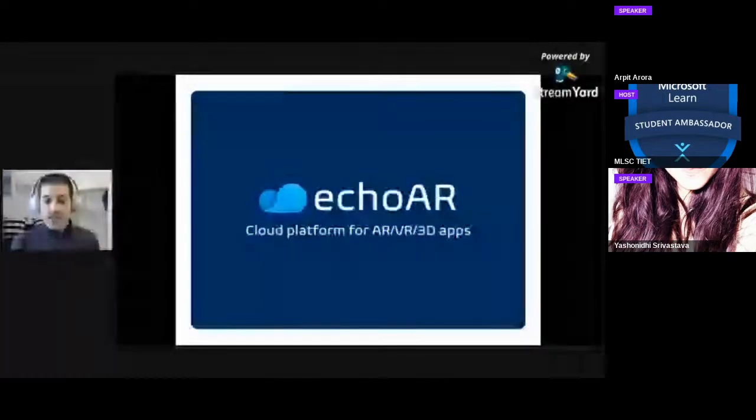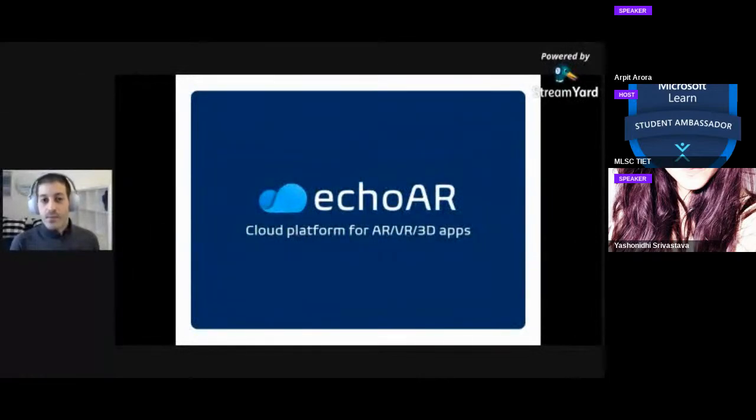Today we're going to talk about, again, some concepts about augmented and virtual reality, see how they intersect in the cloud, show how to build applications, and we're going to have a lot of fun. If you have any questions, feel free to write them in the live chat, and I'll try to respond. I see a lot of you already saying hello, so hello, everyone. Really excited to be here.